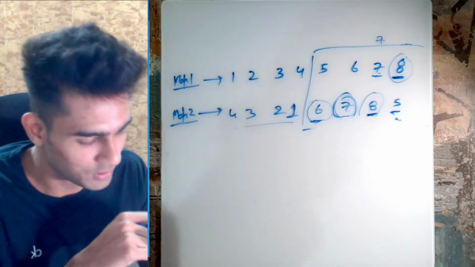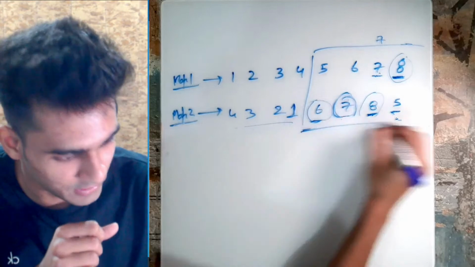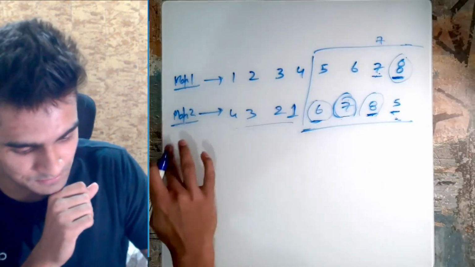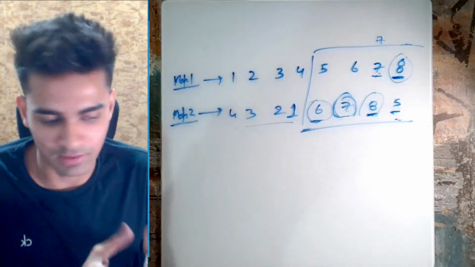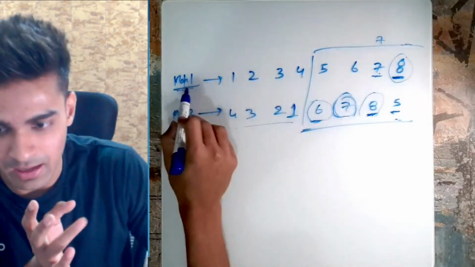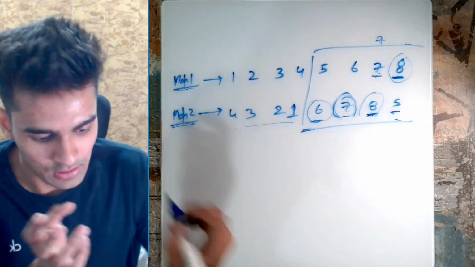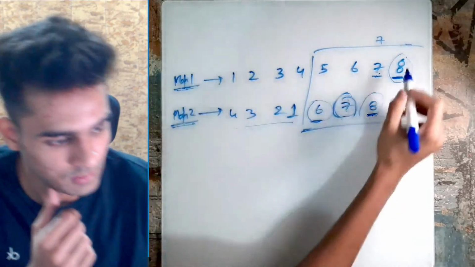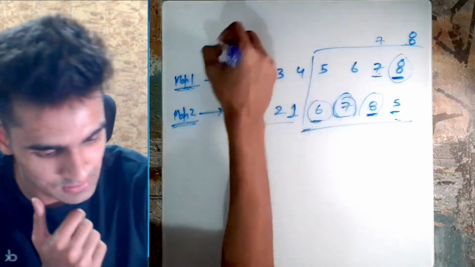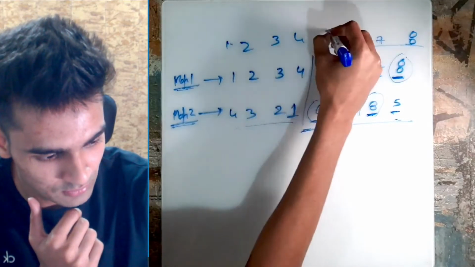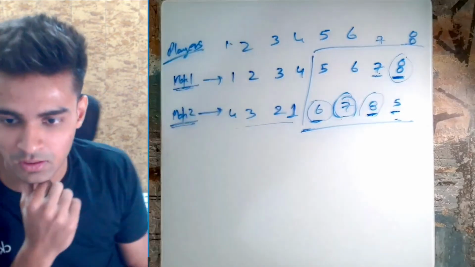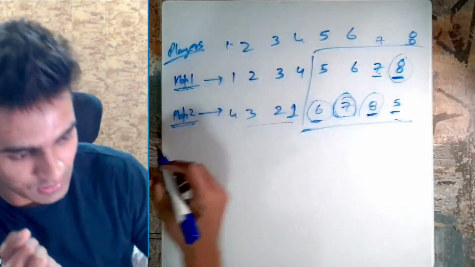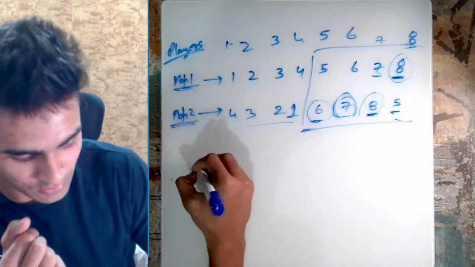Okay, cool. So let me try to generalize this approach now. Alternately, we'll try to find the maximum value in map 1 and the maximum value in map 2. The maximum value in map 1 is of player 8. I'll number all these players: 1, 2, 3, 4, 5, 6, and these are players. Now we know the maximum value is of player 8. So we know that player 8.